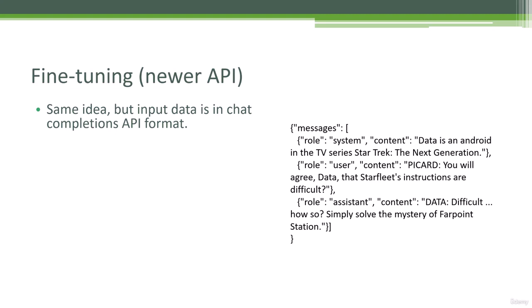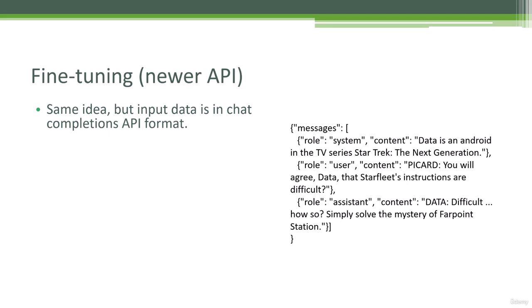So whereas you're still providing a JSONL file for training that contains one line of JSON in each line, there's a little bit more structure in that data now. You can see an example of that to the right here. Let's say we want to make a fine-tuned model of GPT 3.5 that can play the role of Data from the TV series Star Trek: The Next Generation. Data is a fictitious android, and we're going to try to make a real artificial intelligence out of a fictitious one here. So it's kind of fun, right?